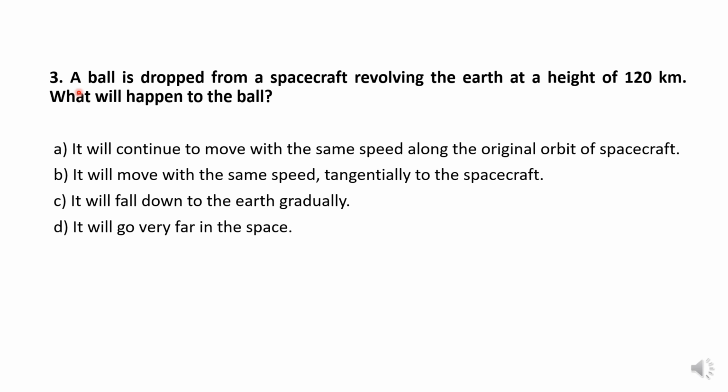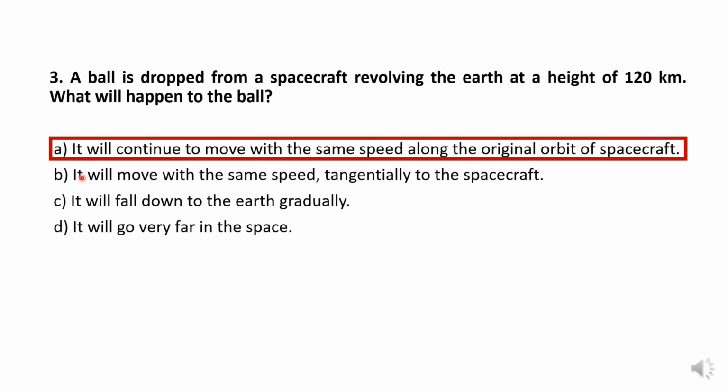MCQ number 3. A ball is dropped from a spacecraft revolving around the earth at a height of 120 km. What will happen to the ball? It will continue to move with the same speed along the original orbit of the spacecraft; it will move with the same speed tangentially to the spacecraft; it will fall down to the earth gradually; or it will go very far into space.